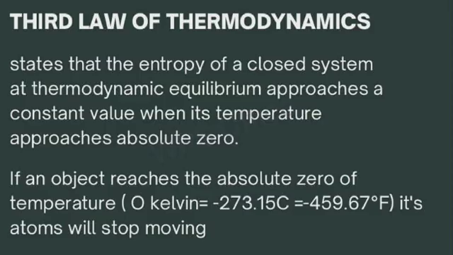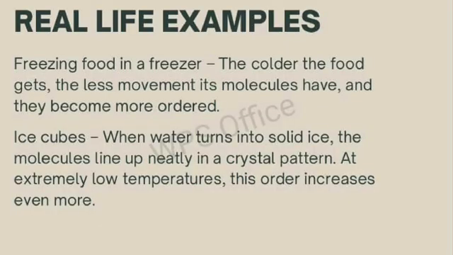Lastly, the third law of thermodynamics. The third law states that as the temperature of a system approaches absolute zero, or negative 273.15 degrees Celsius, the entropy of the system approaches a constant minimum value. At absolute zero, molecular motion nearly stops and atoms are perfectly ordered. Examples of this are ice cubes and freezing food.